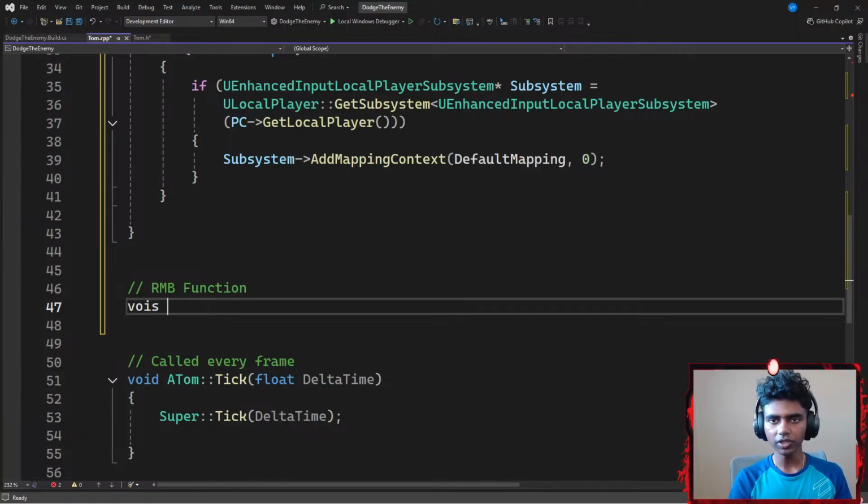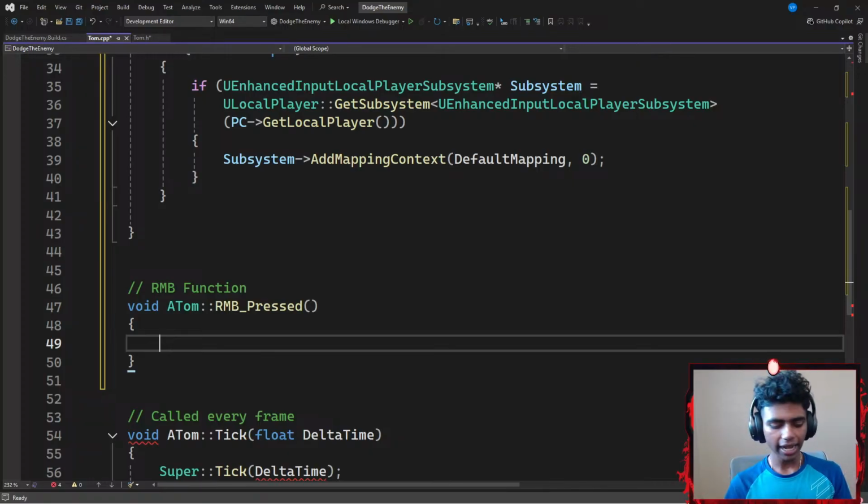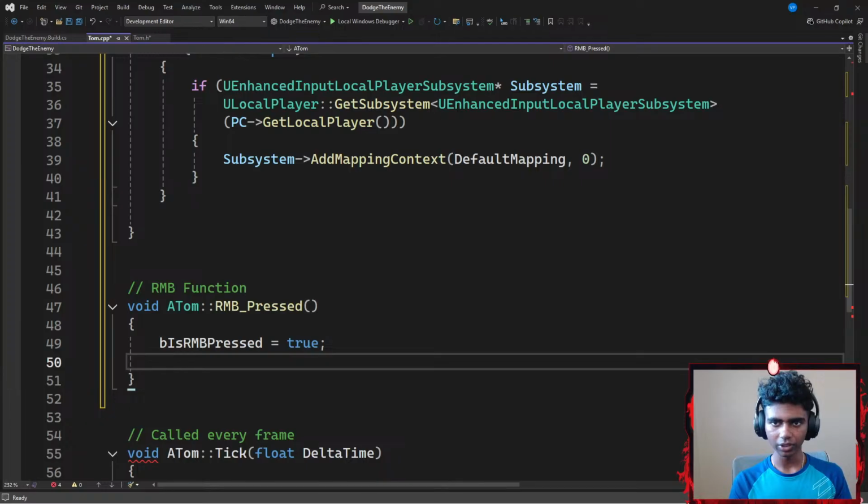Okay, so I'm gonna go with something like a void function. Let's say something like from my ATOMSys class, I'm gonna use a scope resolution operator to point towards my RMB_Press function with a pair of parentheses and then a pair of curly braces. Now, when my RMB, my right mouse button has been pressed, I'm gonna set my boolean variable of IsRMBPressed to be equal to true, ending with a semicolon.